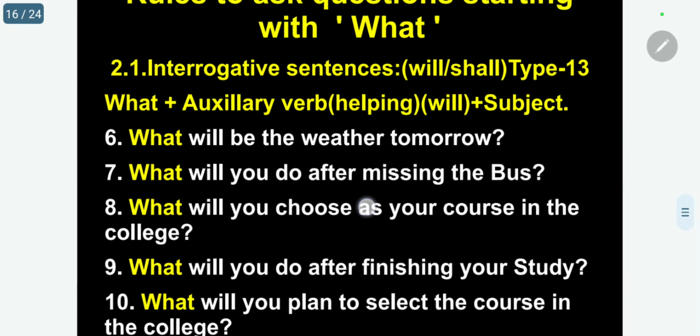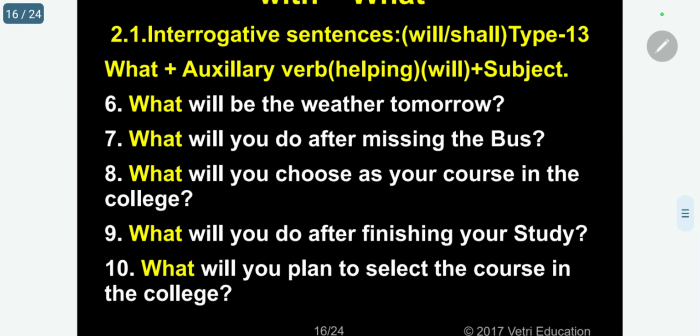The next five more. What will be the weather tomorrow? Will be, again a verb directly. Be is the verb, will is the auxiliary, be is the main verb.